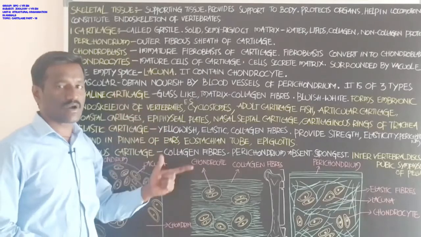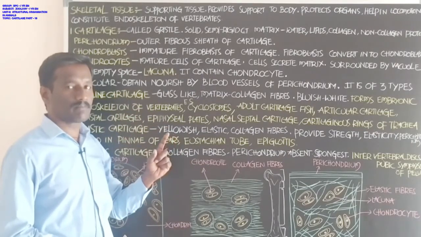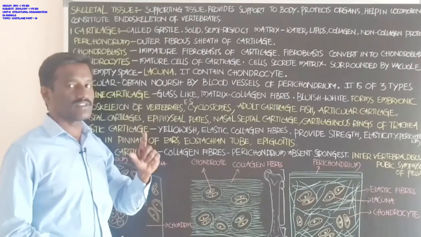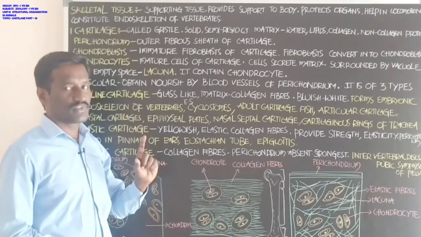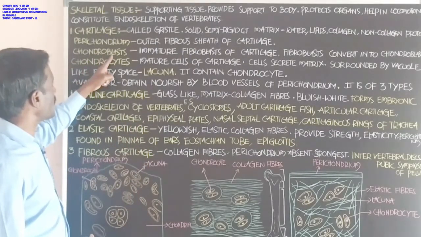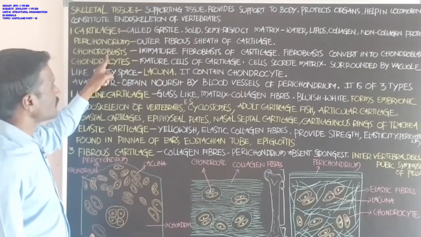Cartilage is covered with the outer fibrous connective tissue sheath, that is called perichondrium. Next students, chondroblast. What about the chondroblast?